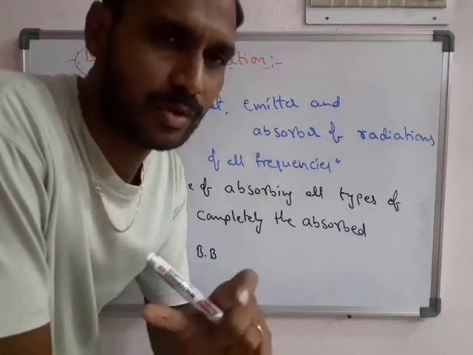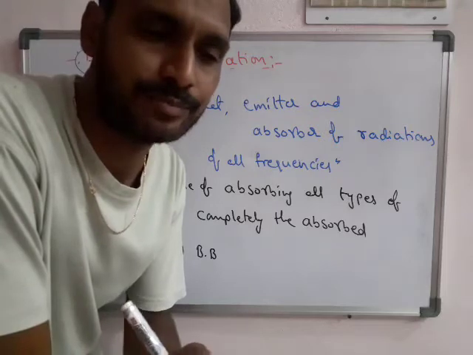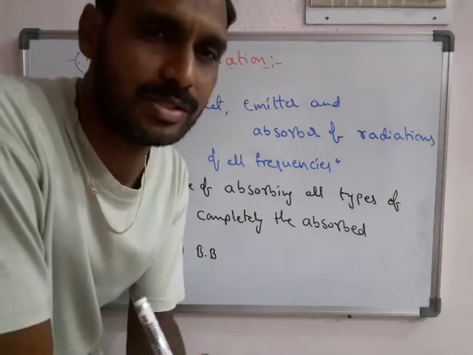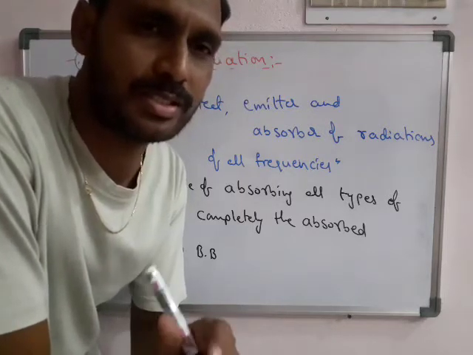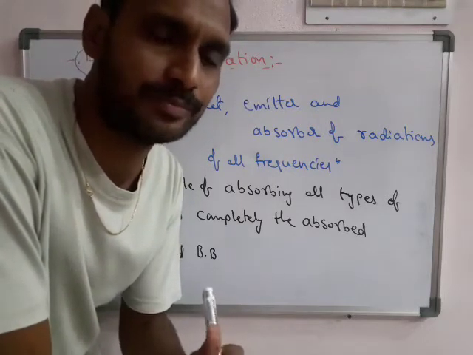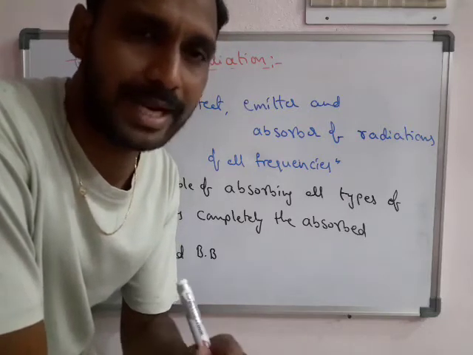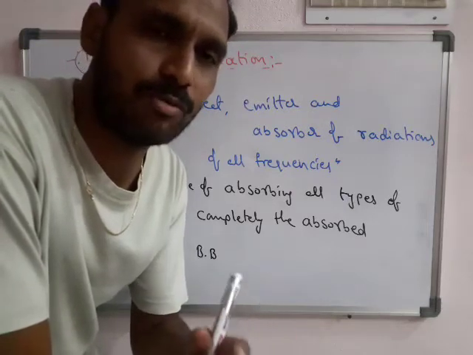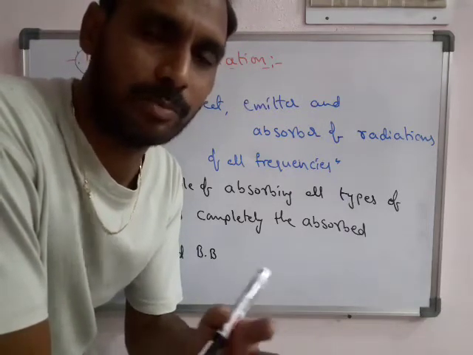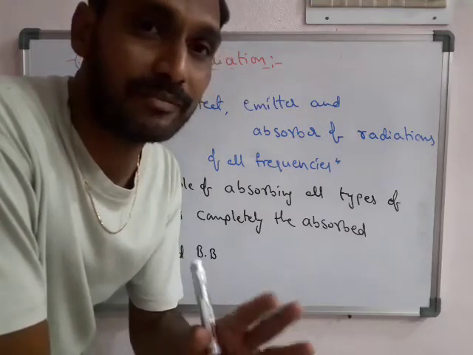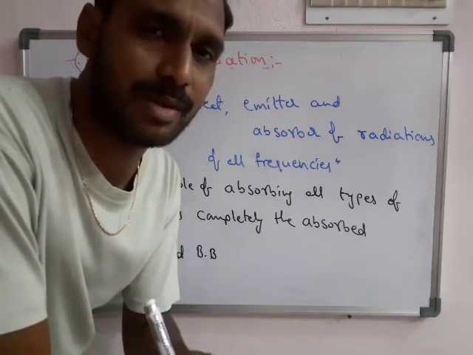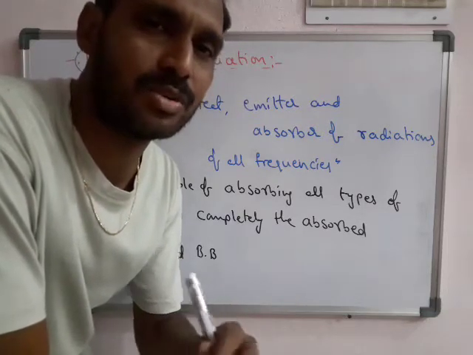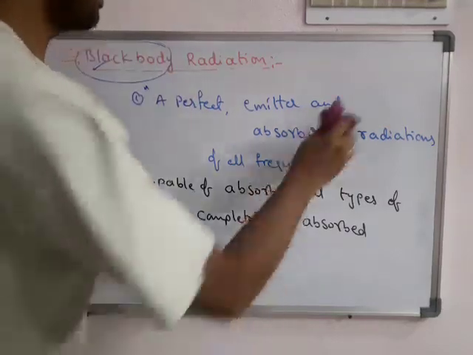The main thing to remember is that this is an ideal body. But is there an example which acts as a black body? Already we said in nature there is no object which works as a 100% black body. Practically it is not present in nature. But we can prepare one black body, which also does not have 100% black body character, but is near to the black body character. So what is that?